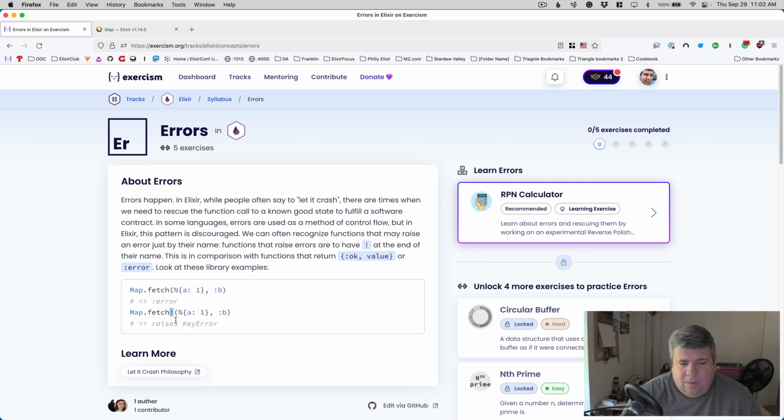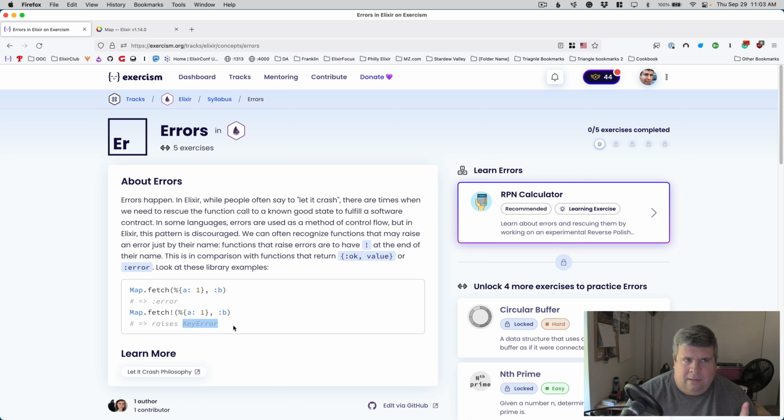However, there's also a version with an exclamation point, which is bang. This is a visual to tell you that if this function fails, it will raise an error. So in this case, it actually raises a KeyError.